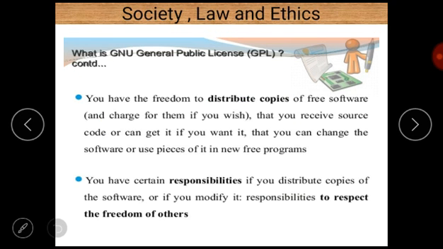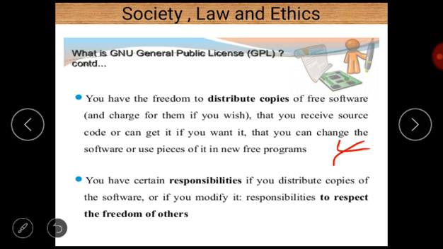Next, you have the freedom to distribute copies of free software. That means charge for them if you wish, and that you receive source code or can get it if you want it, and that you can change the software or use pieces of it in new free programs.